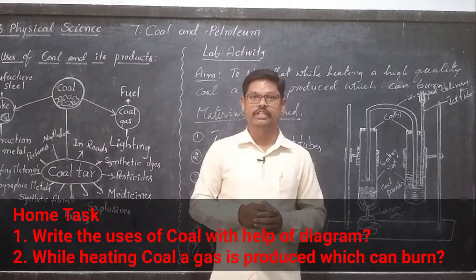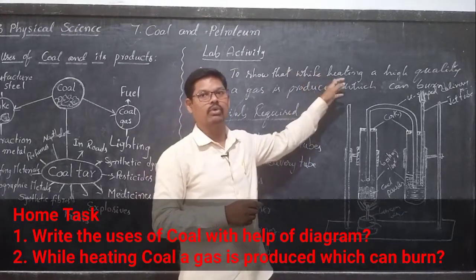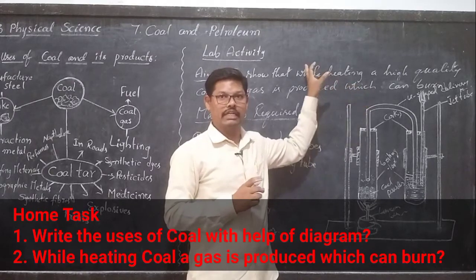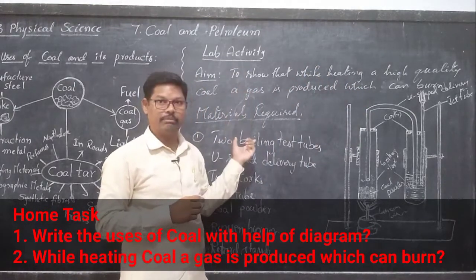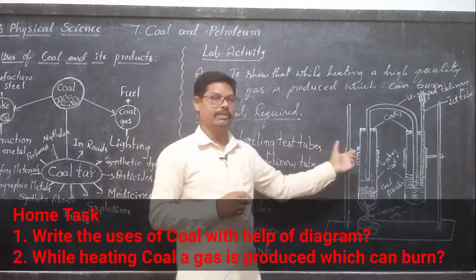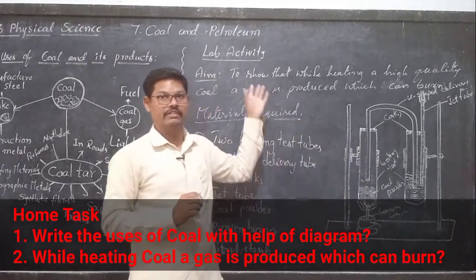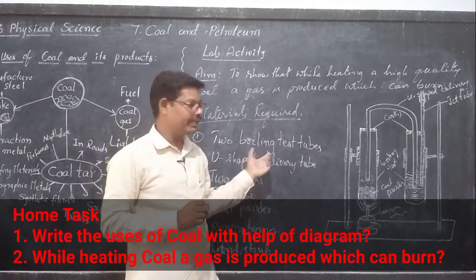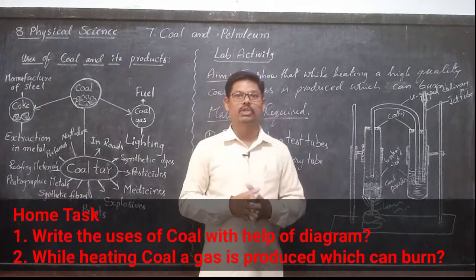And the second question: while heating high quality coal, we produce a gas which can burn. For that lab activity, you have to write the aim and materials required, and draw the diagram. Procedure is not needed. Send it to me through WhatsApp.